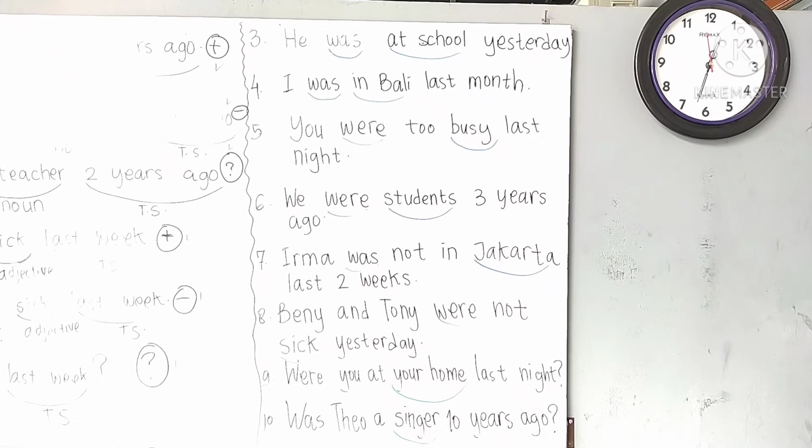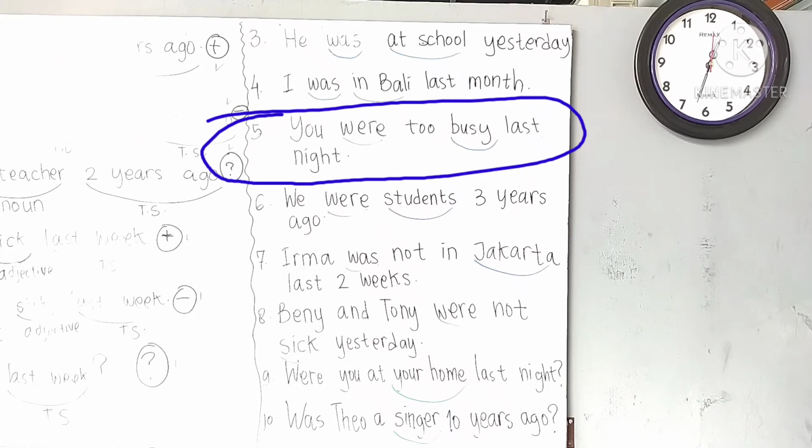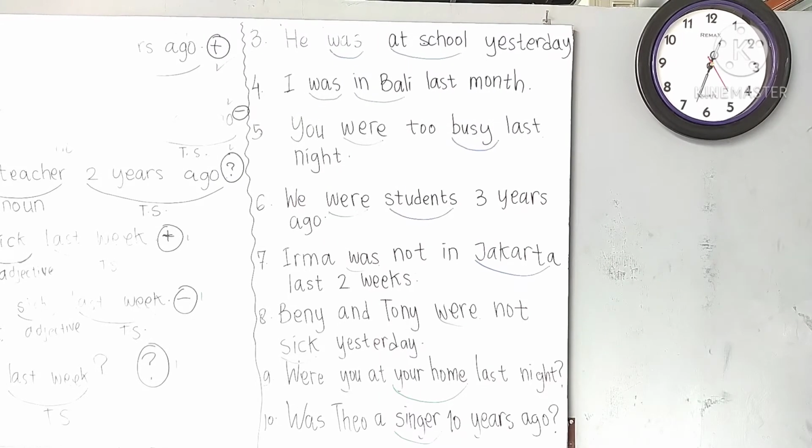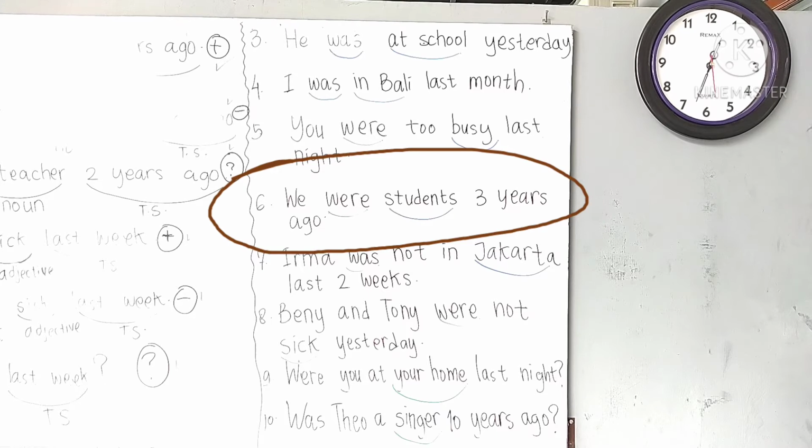You were too busy last night. You plus were. You were too busy last night. Busy. Adjective. Next, number 6. We were students 3 years ago. Okay?